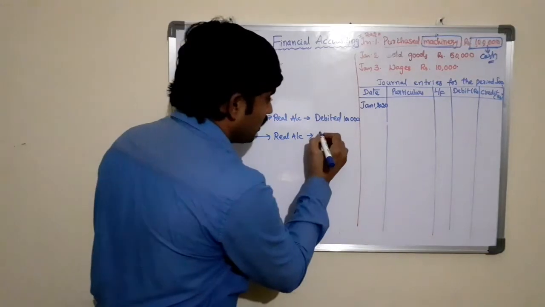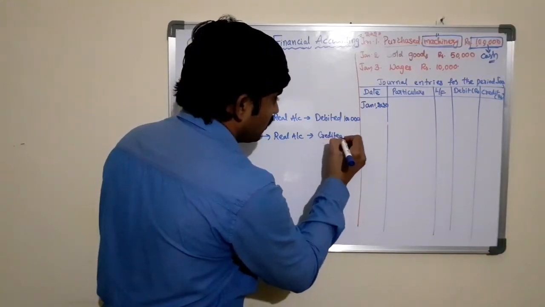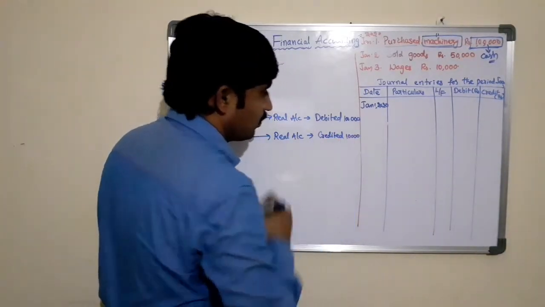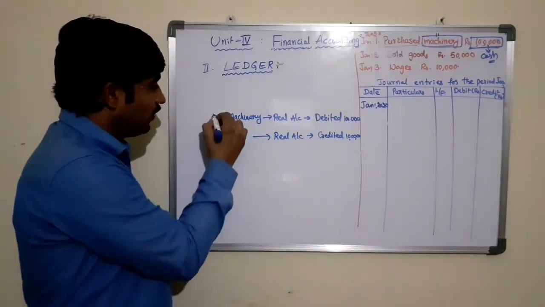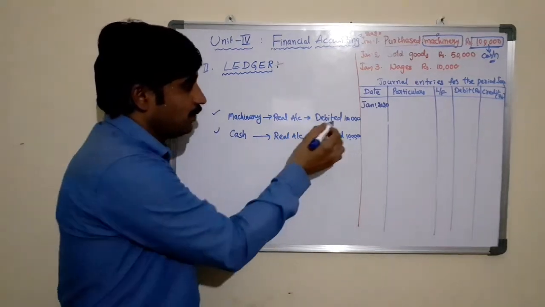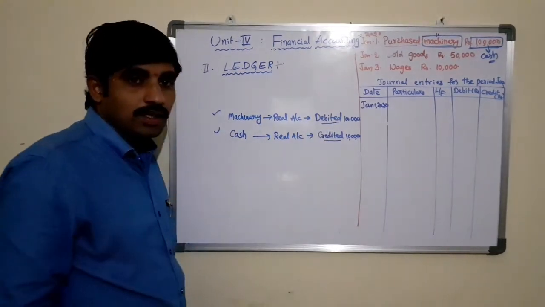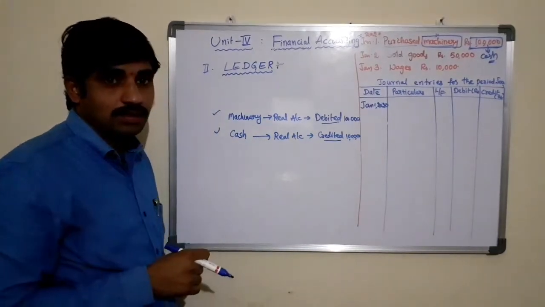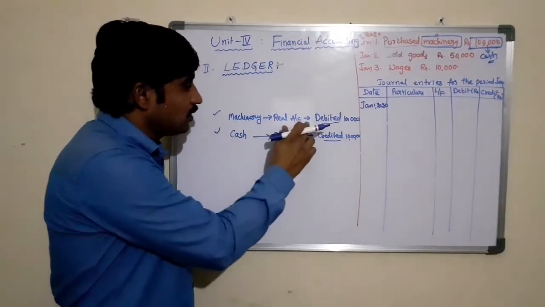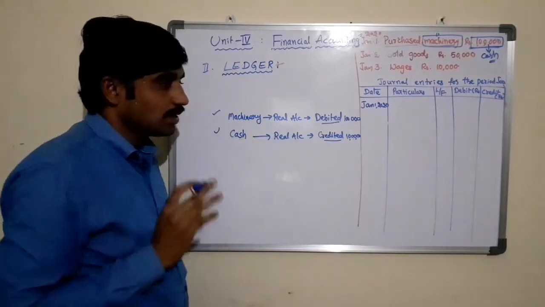That should be credited, worth 1 lakh rupees. So we found the two aspects, the debit aspect as well as the credit aspect. Now we need to pass the entry for this transaction. So here machinery account is debited, cash account is credited.